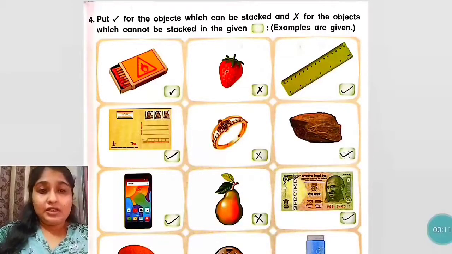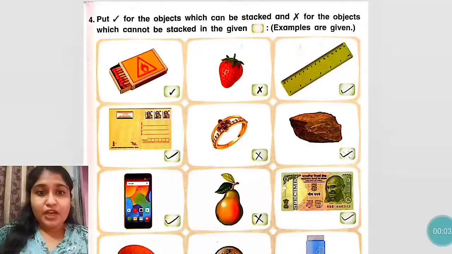Next is a stone. Yes, a stone is uneven shape. Okay, but they can be stacked. है ना, पत्थरों का ढेर बनाया जा सकता है. So in that box put a tick mark there. The next is mobile phone. Yes, a mobile phone is rectangular in shape. So we have seen earlier that rectangular shape objects can be stacked. उनका ढेर बनाया जा सकता है. So in that box put a tick mark there.